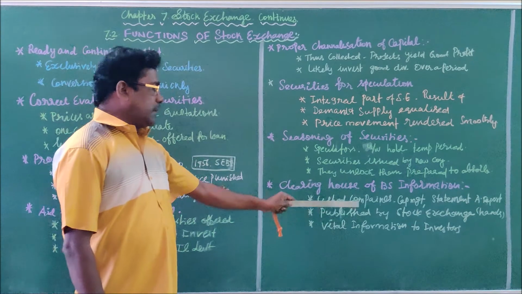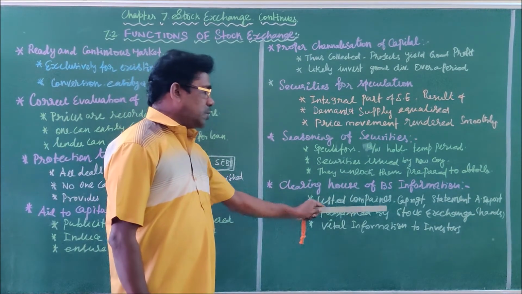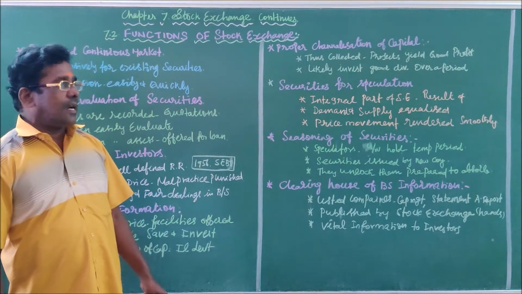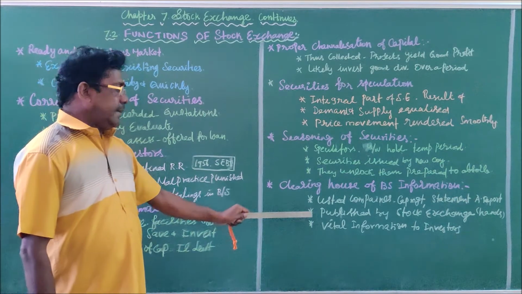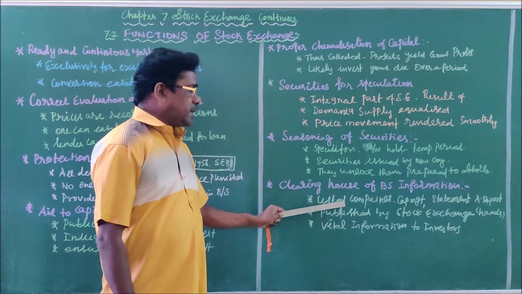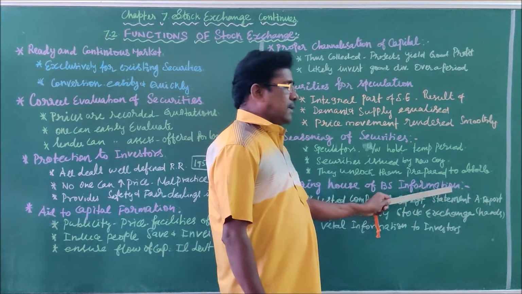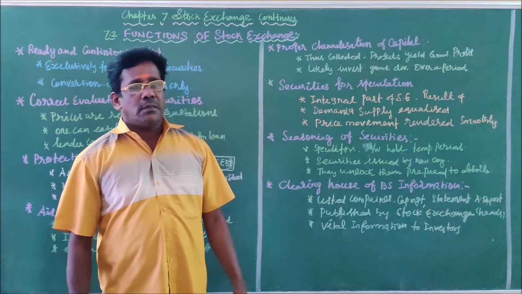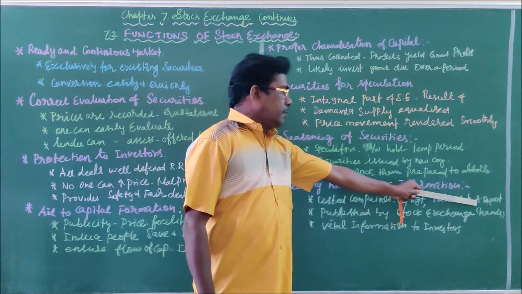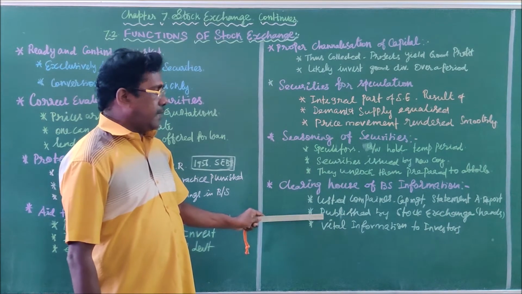All the data collected by the stock exchange should be published in various media, printing and other electronic media. That is, capital management, statement of accounts, profit and loss account, balance sheet, financial position of the company, as well as the annual report, should be published periodically.